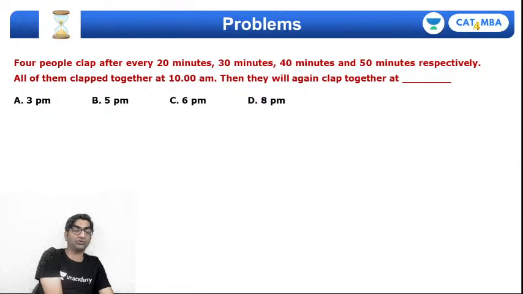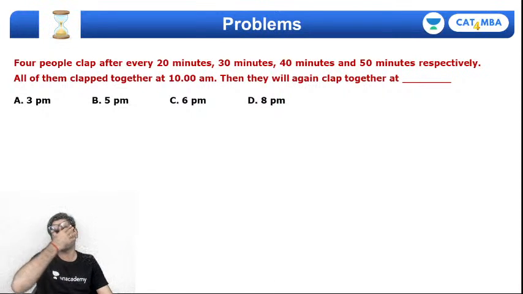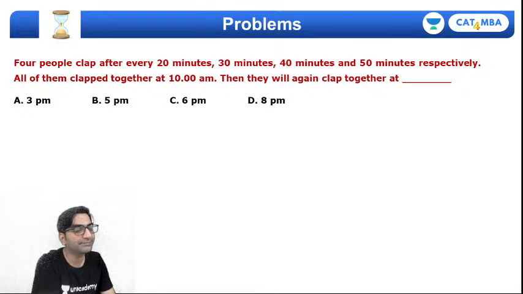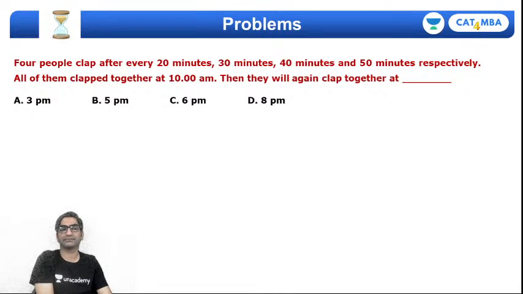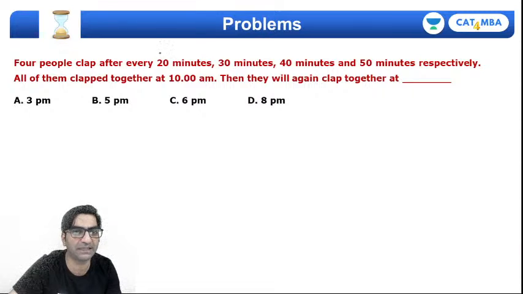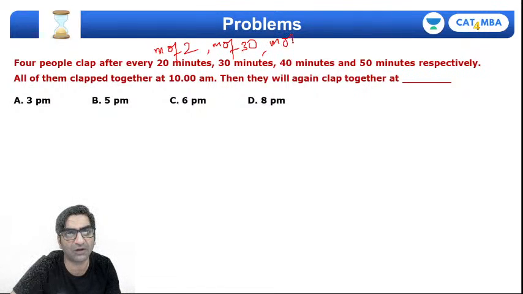So let's come back to the problems that we were solving today from number properties. Here is a question. There are 4 people who clap every 20 minutes. What does that mean? There's a person who claps at a multiple of 20. The second person claps at a multiple of 30. The third person claps at a multiple of 40. And the last person claps at a multiple of 50.